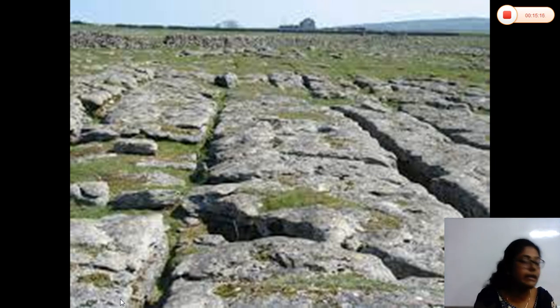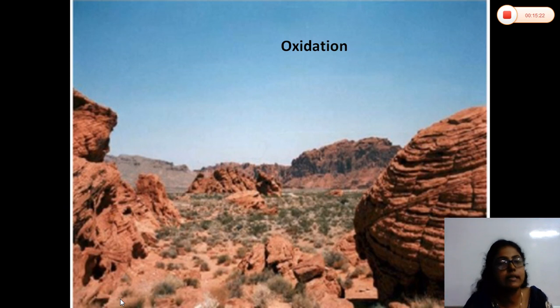Now, which are the different types of chemical weathering? You only have to know the definitions. The first type is called oxidation. In oxidation, what happens here, mainly the rocks which have iron content in them will react with the oxygen of the air.